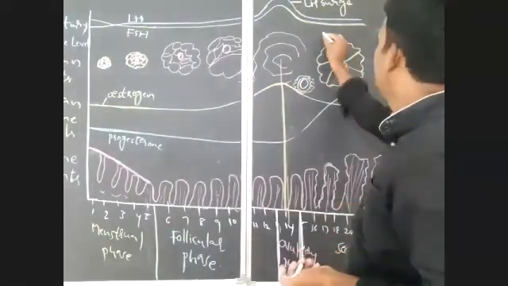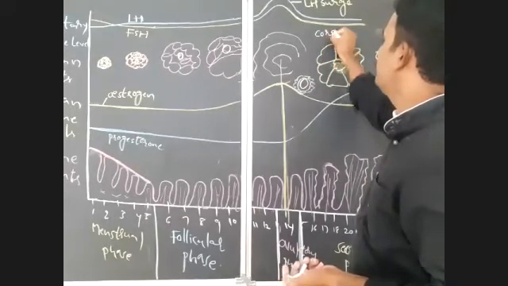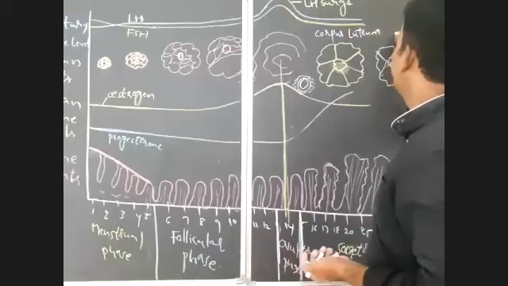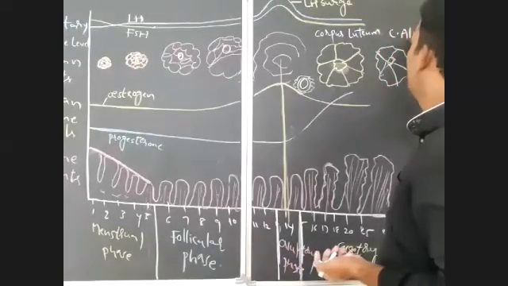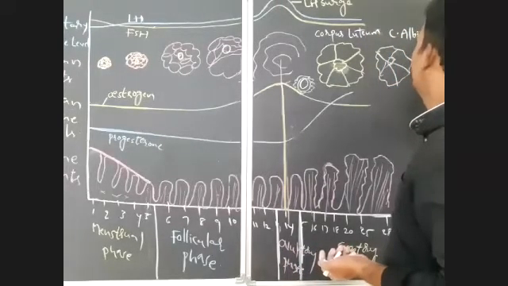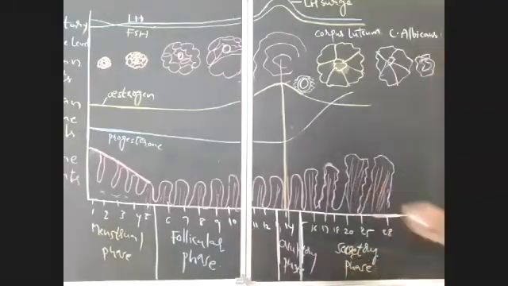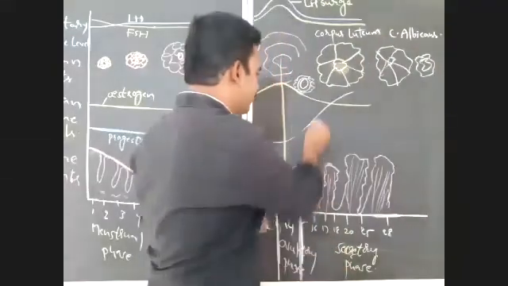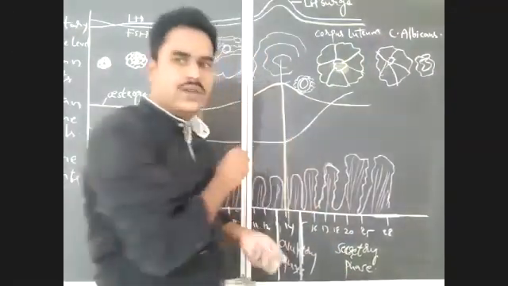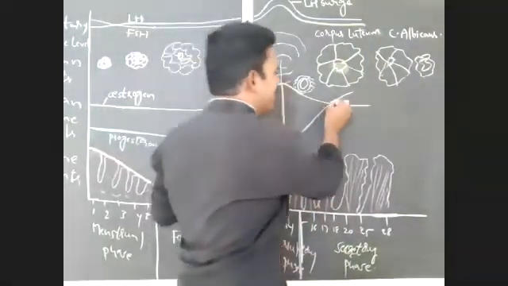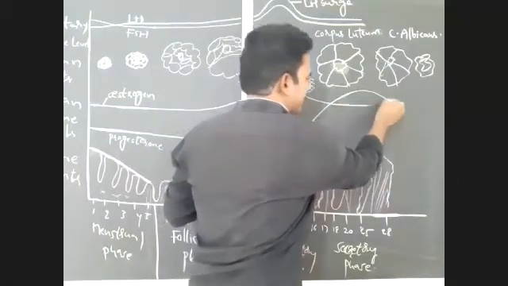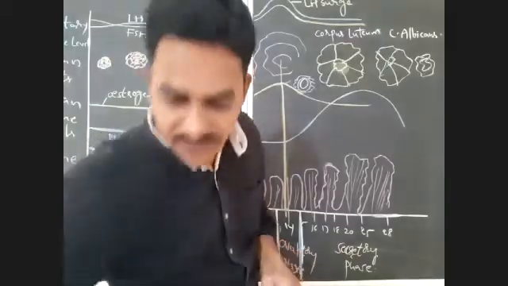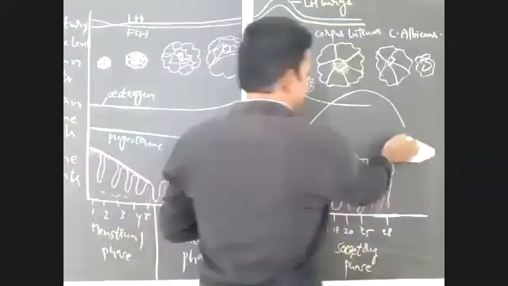So here it is the corpus luteum. Now the corpus luteum is modified into corpus albicans. Now there is no secretion of FSH. FSH is not secreted now. Then what will happen? The FSH level will slowly decrease. If the FSH level decreases, what will happen here?